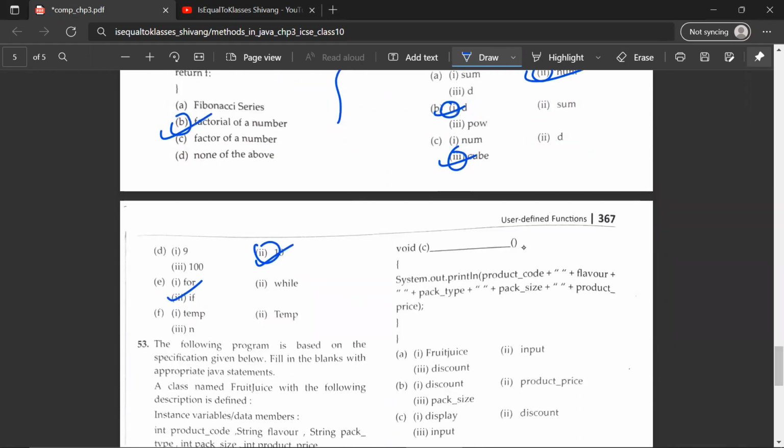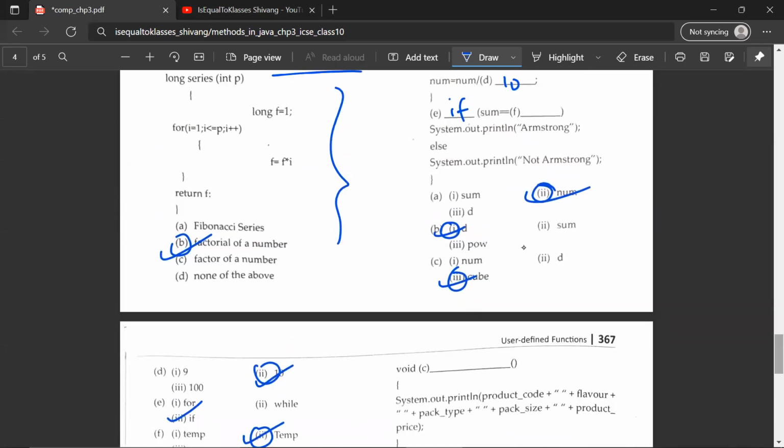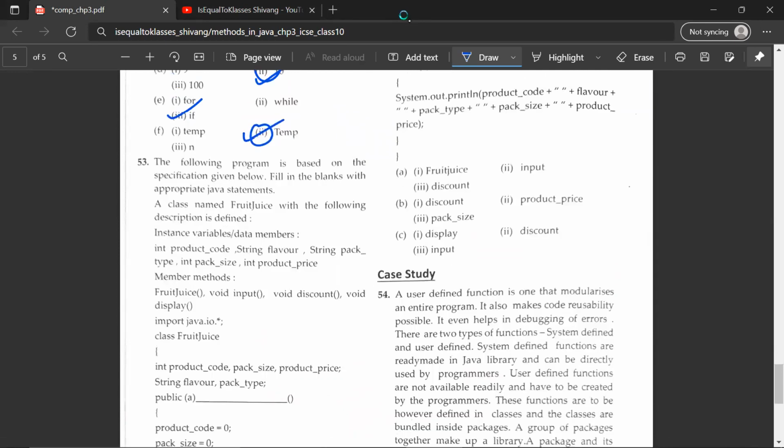If sum is equal to F, then what would F be? F would be second, temp. So you would write temp. You don't have to write temp, you have to select the option only. So let's move on. The 53rd question.